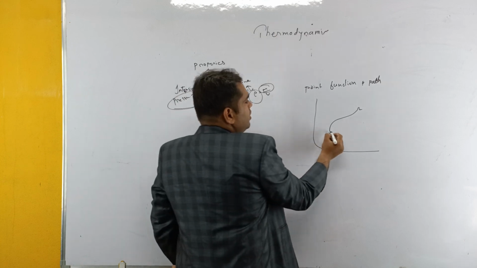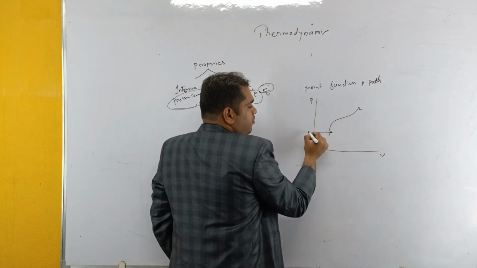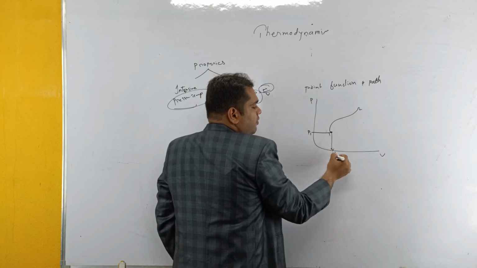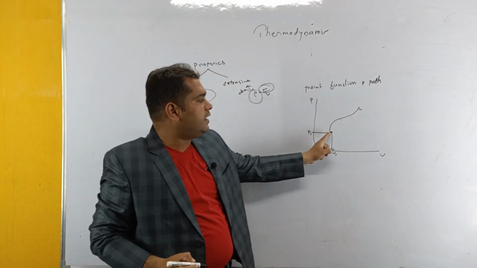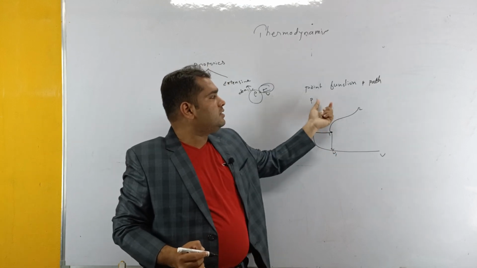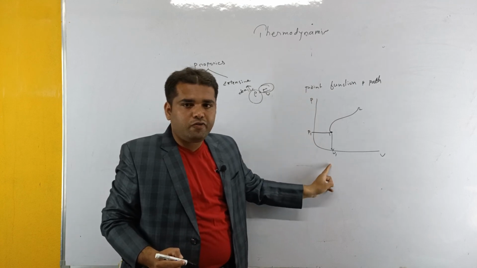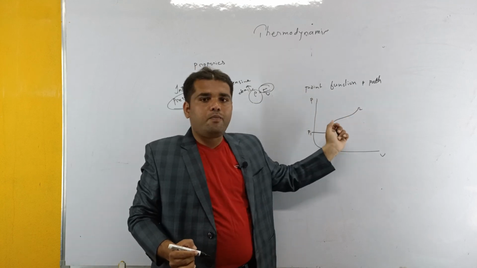For example, if we take a PV graph, what will be the pressure at point 1? Let it be P1 and the volume be V1. That means we are able to state the property at one point. So those properties are called point functions. Pressure is a point function, volume is a point function, temperature is also a point function.